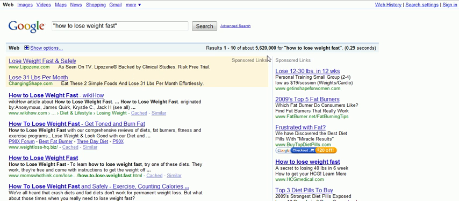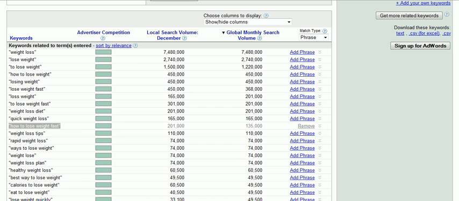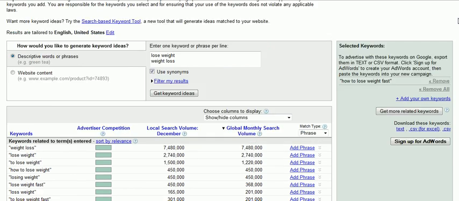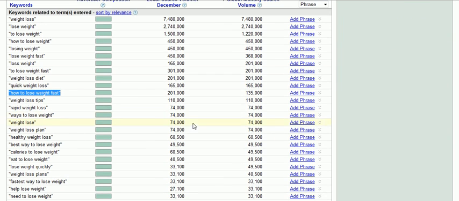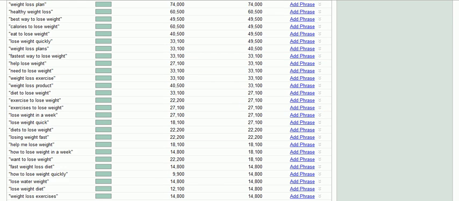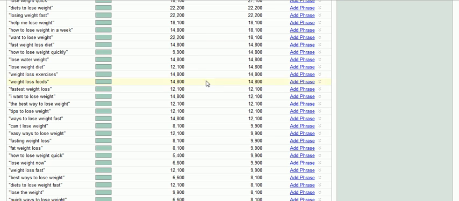What I find here is that there's still actually a lot of competition for this in the 5 million range, so it's probably not going to be the best keyword phrase for us to target, obviously. So you can come back over here and choose remove from that keyword phrase. Or you can keep it added just so you understand that this keyword phrase is getting quite a bit of volume, so that would potentially be a phrase that you could write an article about. But the important thing is you want to try to find titles that you can possibly rank for, because that's very, very important.